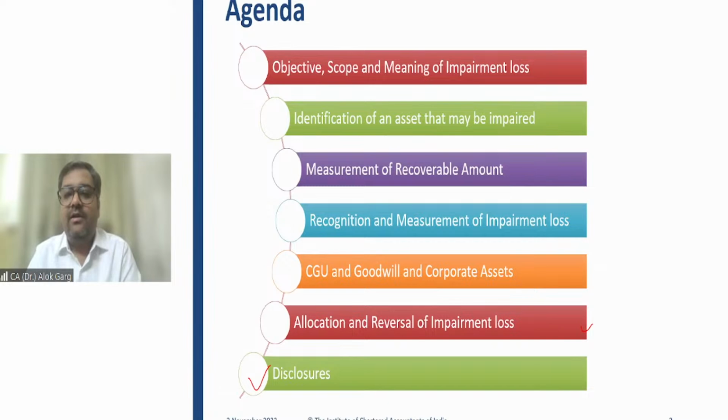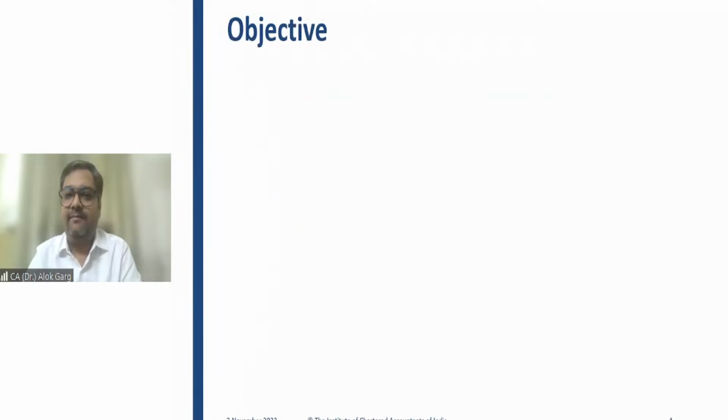If I brief the agenda, first of all, we'll talk about the identification of an asset that may be impaired. We will be discussing how to measure a recoverable amount. Recoverable amount means the value of the asset which can be recovered, right? And when we compare the recoverable amount with the carrying value, if carrying value is higher than the recoverable amount, then there is an impairment loss. We will also be talking about the concept of cash generating unit and corporate asset, and we will be discussing the allocation and reversal of impairment loss. So these are the 4-5 agenda in this particular standard.